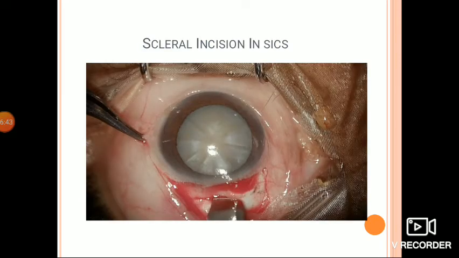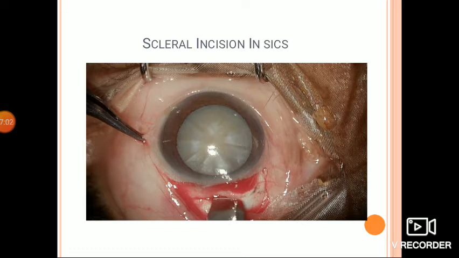After making the conjunctival flap, the sclerocorneal tunnel incision is made. There are 3 components to the sclerocorneal tunnel incision. First is the external scleral incision, which is shown in this picture.